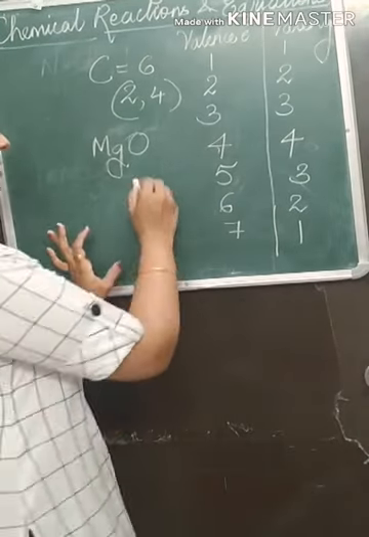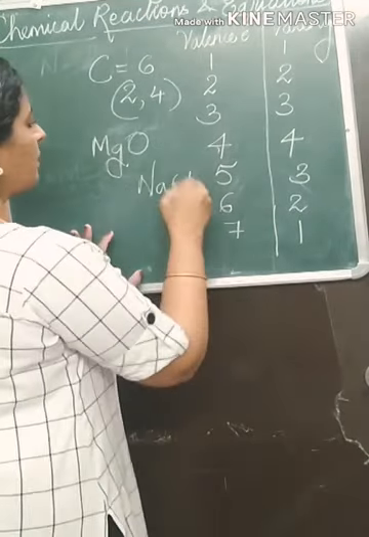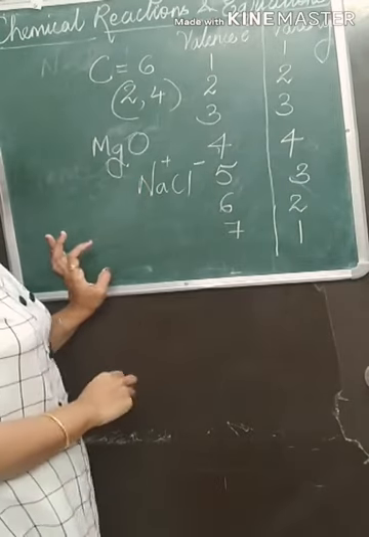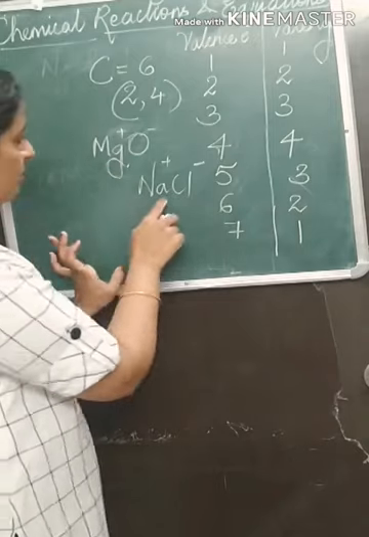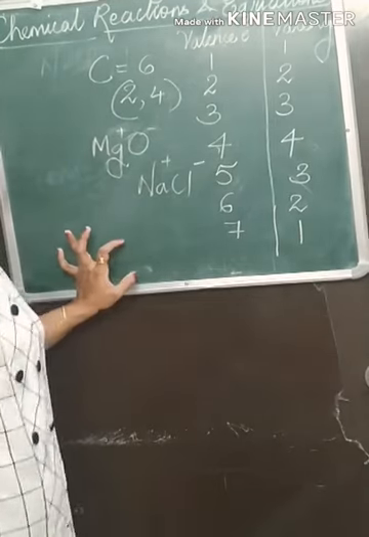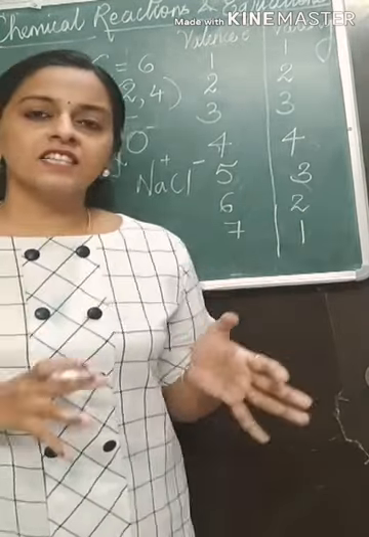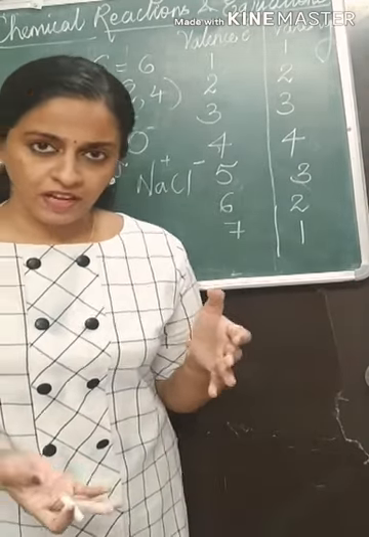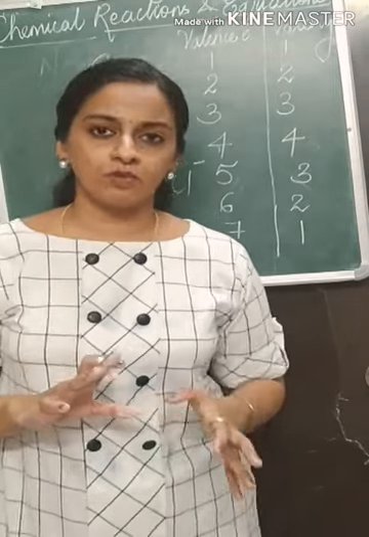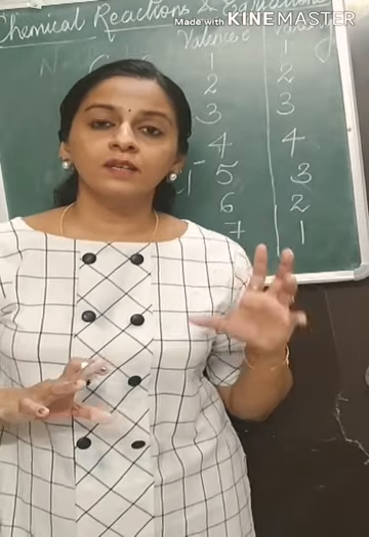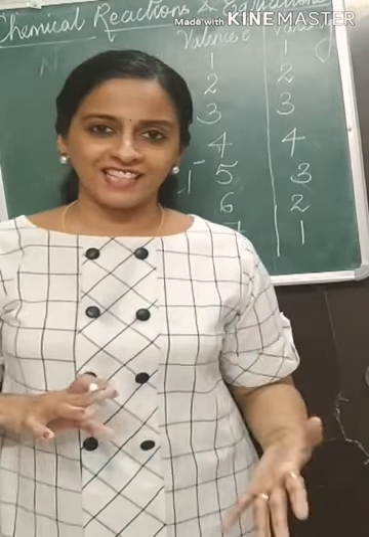Another example, NaCl, plus and minus. Same way, here plus and here minus, we got MgO; plus and minus, we got NaCl. So like this, considering various valencies of elements, we can write down the molecular formula of compounds. So you should know the concept of valency.